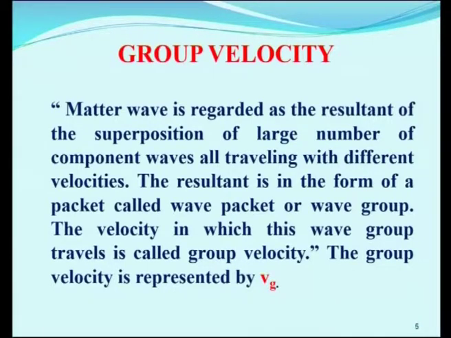The resultant of all of them in a group travels at a particular velocity, which is known as group velocity. The group velocity is represented by the letter Vg, where g represents group and V represents velocity.